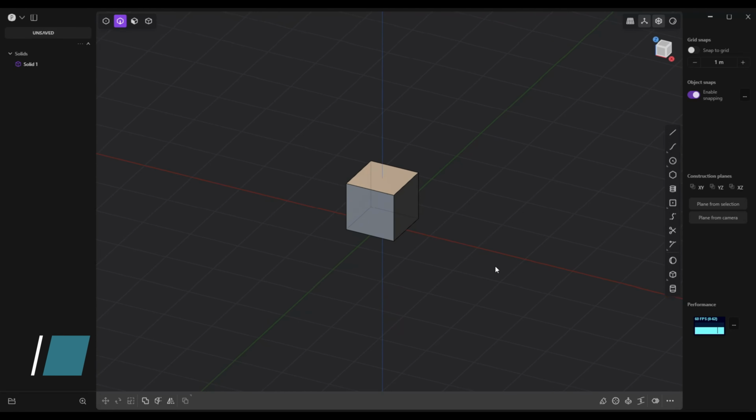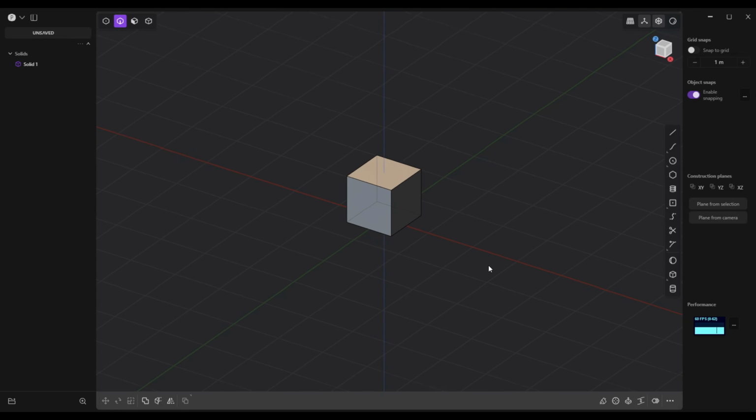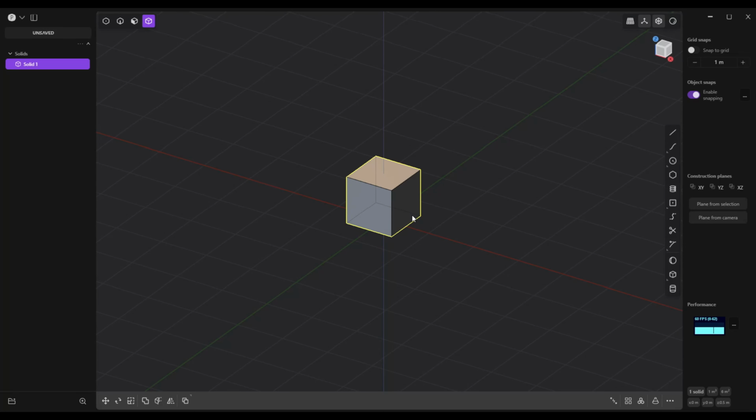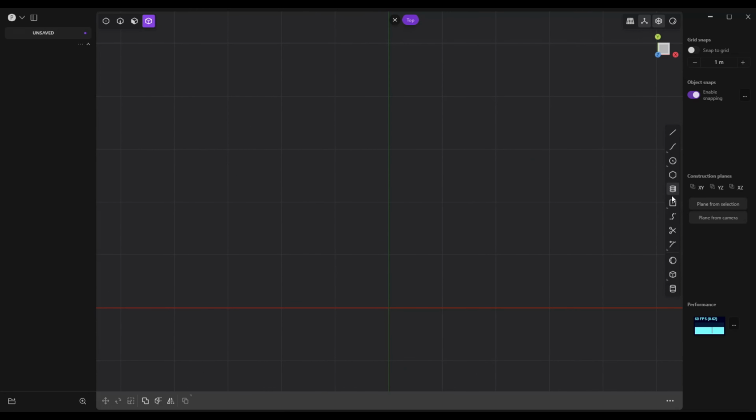Well, today we're going to model a simple light switch. It's a nice practice model and hopefully it will help you to progress. So we're going to select this guy, hit X to get rid of it, then jump to our top view, and grab a center rectangle, click on the center, hold